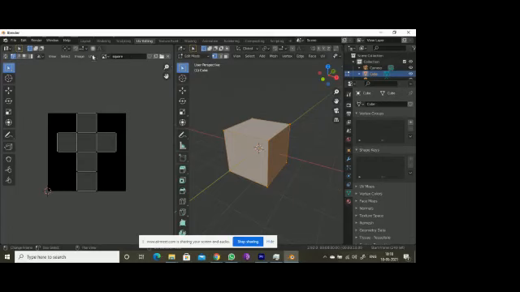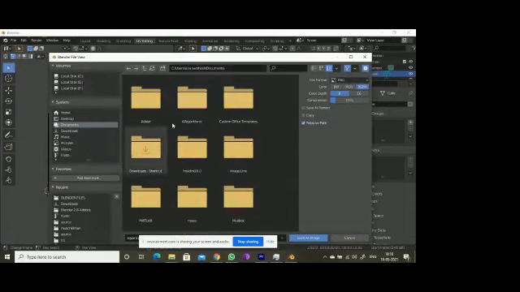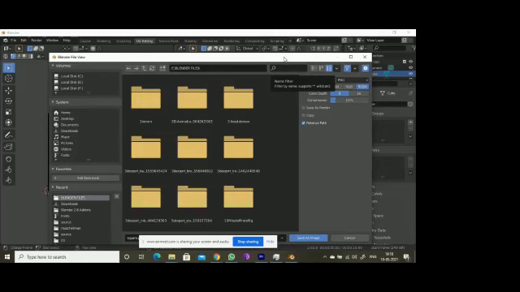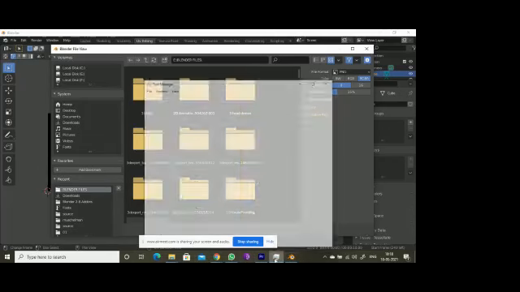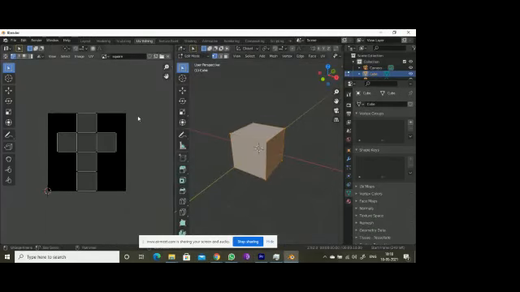You can save this: select Image, sorry, Image, then Save. I'm going with my Blender file's location. Square.png, it's square.png. Okay, Save Image. It will save. It has saved. It's now saved.